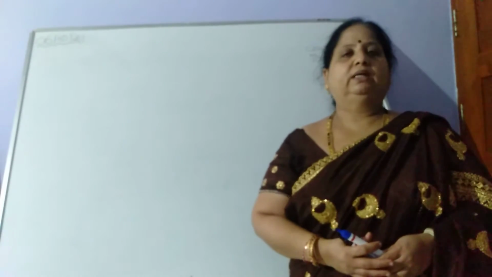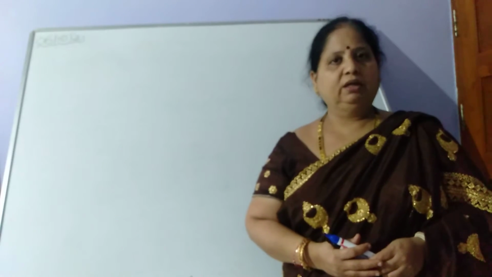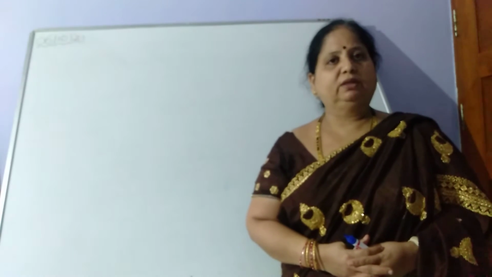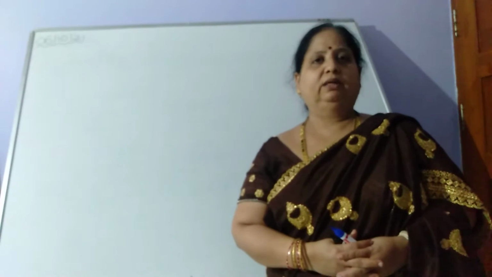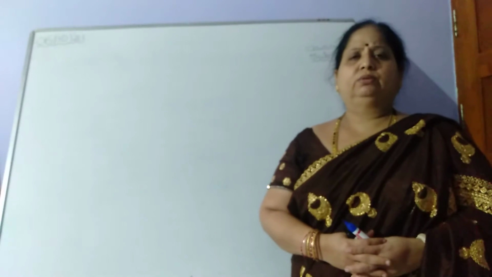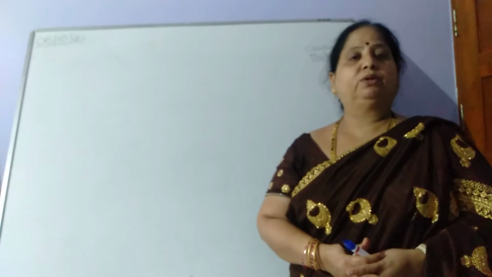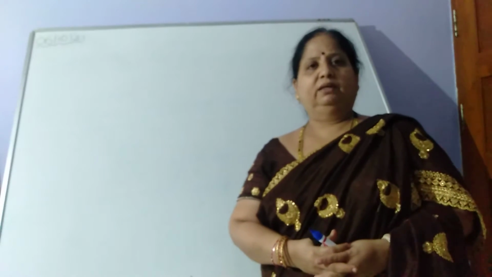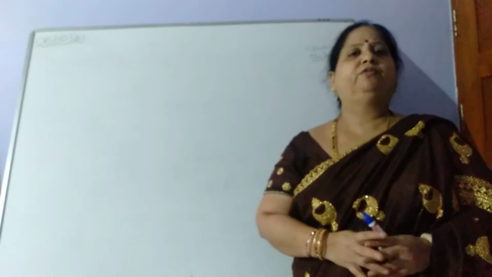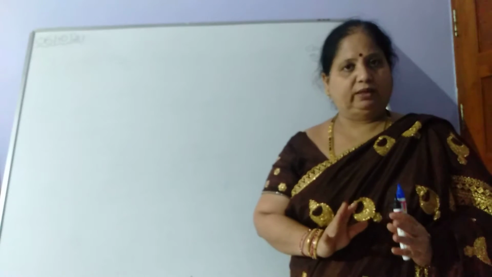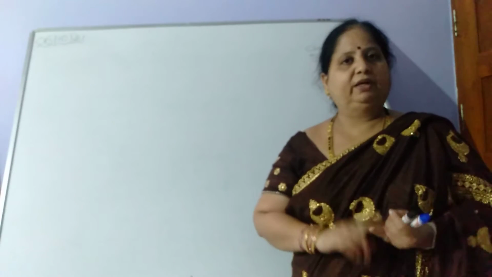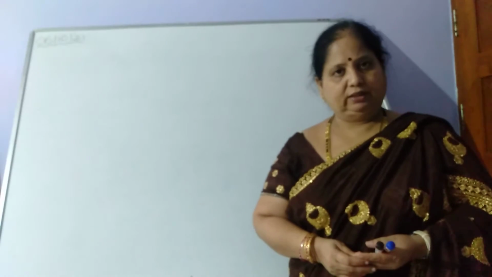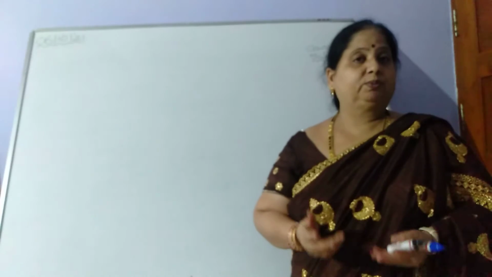Second class, children, today I am going to start again from the vowel letters. Okay, so let's start again and read from the first letter onward. For the FA exam, what did I conduct? Only the first 13 letters, the Swar letters, the vowels. We had only learnt vowels. Then we will get into the consonants, the Vyanjan letters. Children, you don't know what Swar is and what Vyanjan is.